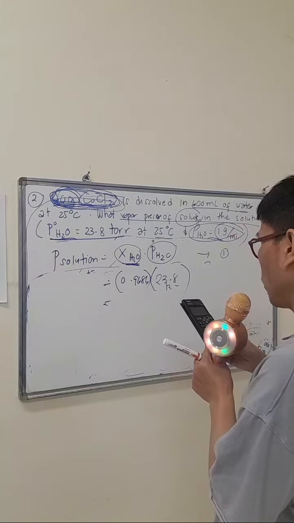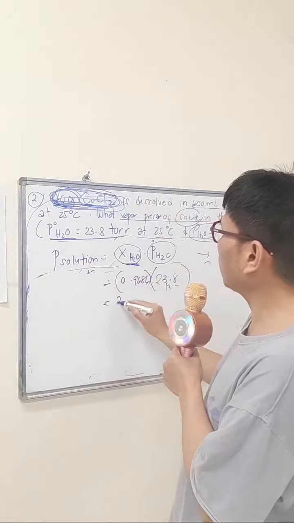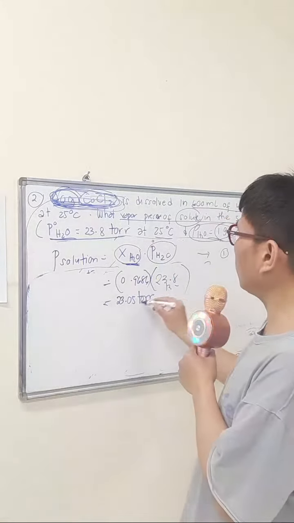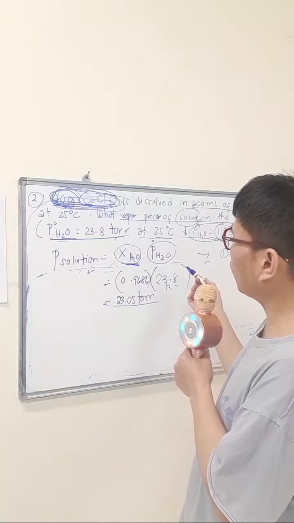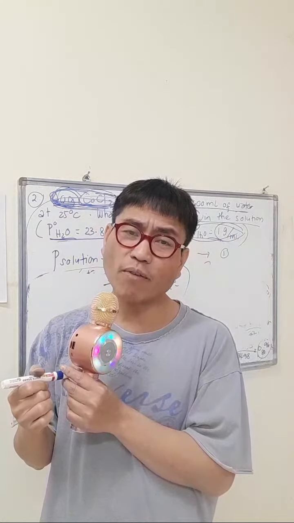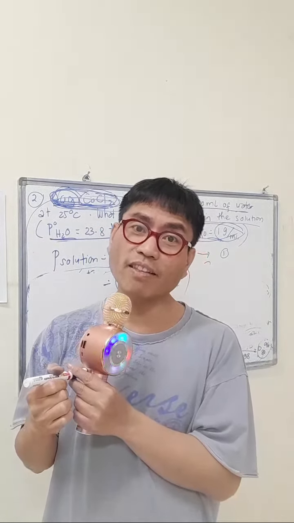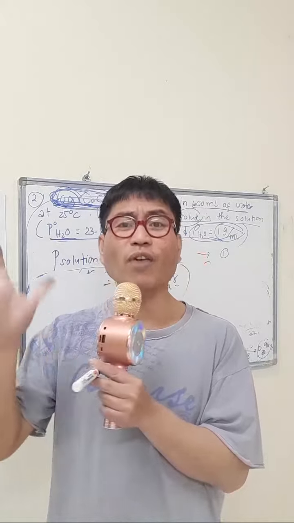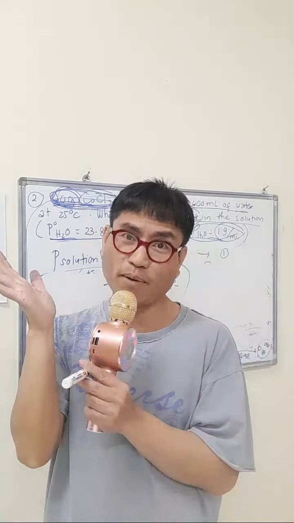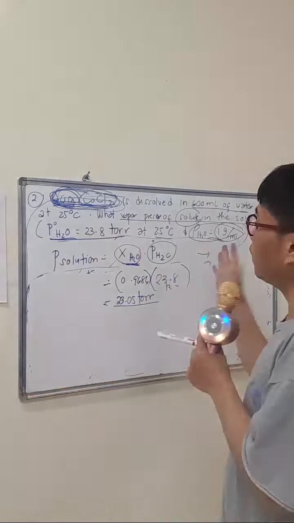0.9686 times 23.8, which is equal to 23.05 torr. Then if the problem asks for the vapor pressure lowering in atmosphere, you have to convert. In bar, you have to convert. In mmHg, in PSI, in kilopascal, pascal, you have to convert. Because I taught you yesterday the different standard units of pressure at sea level and at standard temperature and pressure conversion. You can do that, manipulation of the units only.